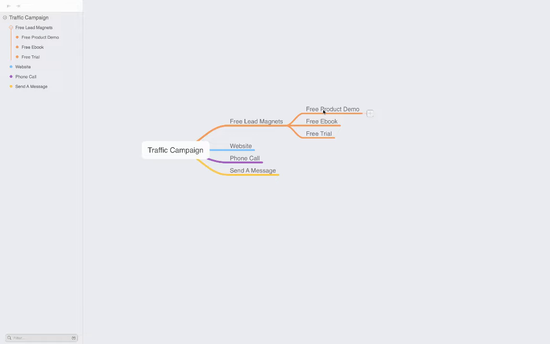Maybe before creating the ebook, ensure that you do research, because without doing the research, if you come up with an ebook where the headline is not good, or the 60 or 50 pages are not good, then that particular ebook will be a total waste, right? So before creating an ebook, ensure that you do proper research and come up with a very good headline and description. And description in the sense, the 60 or 50 pages which you will be creating for the ebook, right? So once you create it, you can just create a traffic campaign.